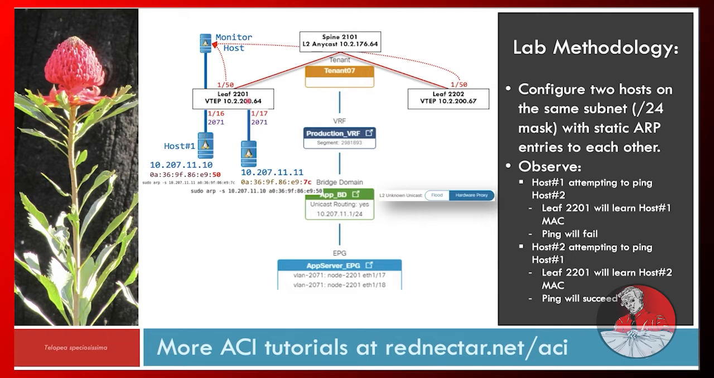And once the leaf has learned that MAC address, the replies from host 1 should come back to host 2. But we may actually see some of those go back to the spine proxy before that MAC address is actually learned here on the leaf. But at the end of the day, we'll have two hosts communicating, and we'll be able to examine the host tables on the leaves and the COOP database to see if any layer 3 information was learned.